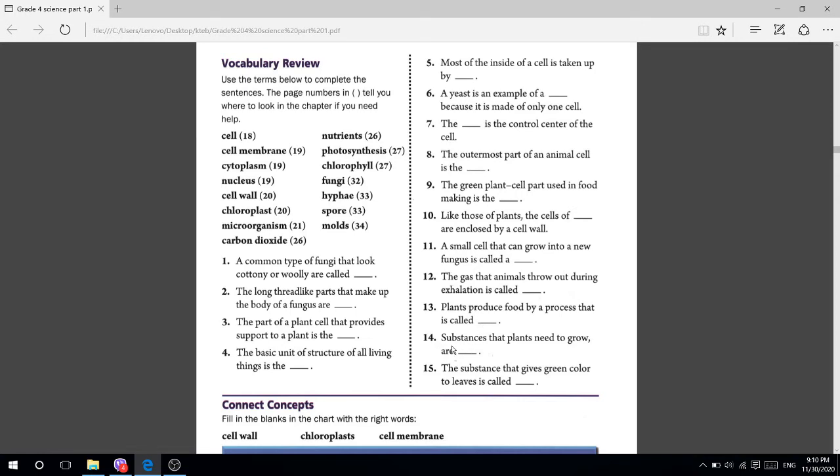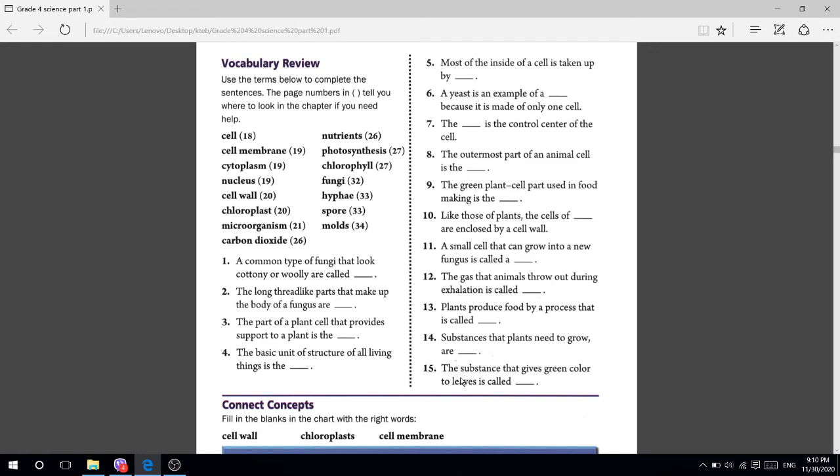Number 14, a substance that plants need to grow is what? Who can tell me? Give me the answer. Chlorophyll. Okay, chlorophyll. Write down here chlorophyll.